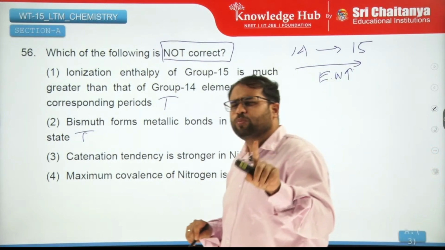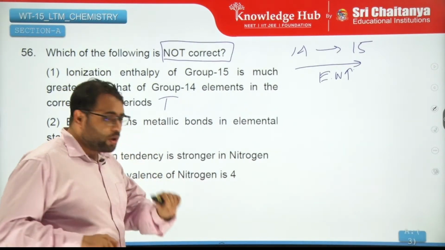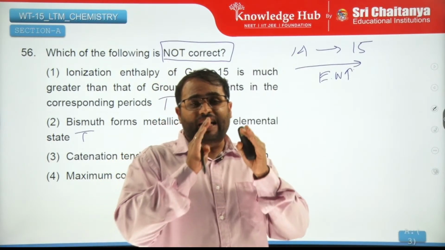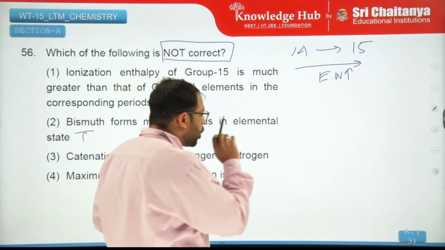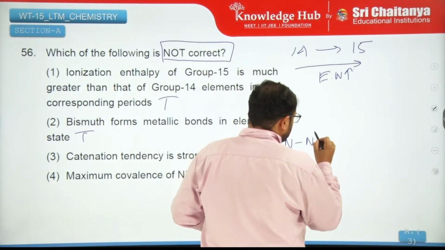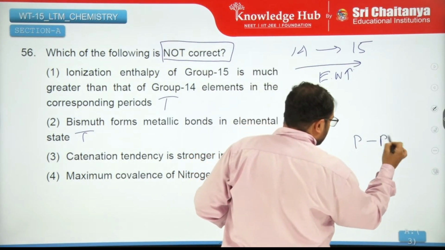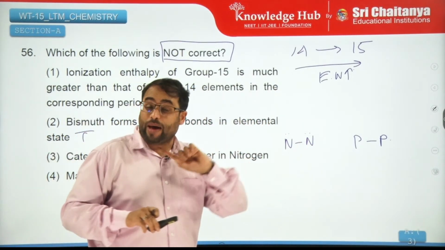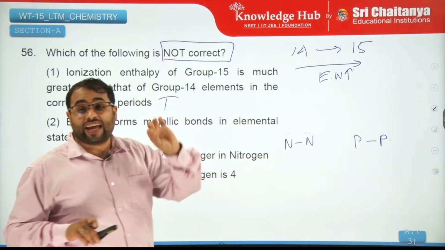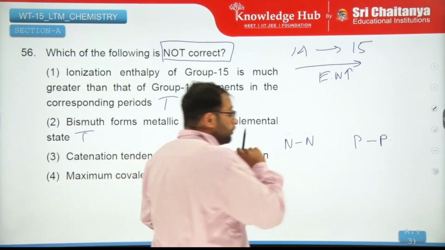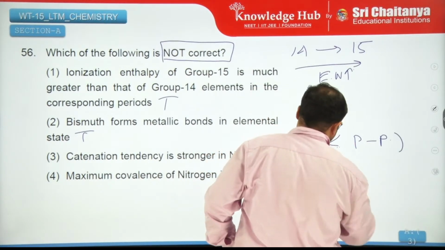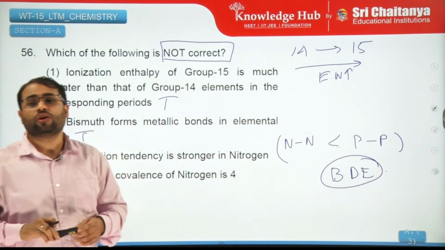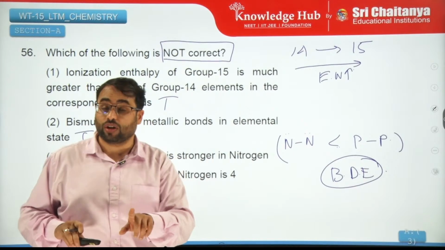The catenation tendency is stronger in nitrogen. Well, this appears to be not correct, because catenation tendency depends upon the single bond between the elements. If you talk about the bond energies, nitrogen has lone pairs, and those lone pairs repel each other, decreasing the N–N single bond energy. So bond dissociation energy is higher for phosphorus. So the phosphorus bond is stronger.